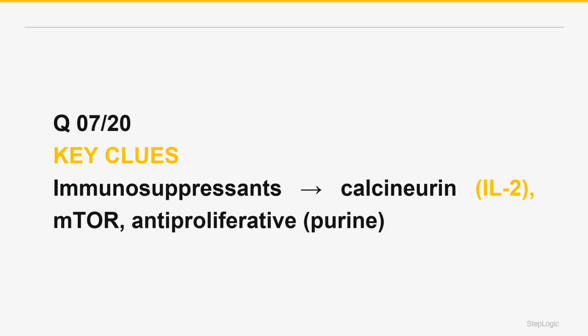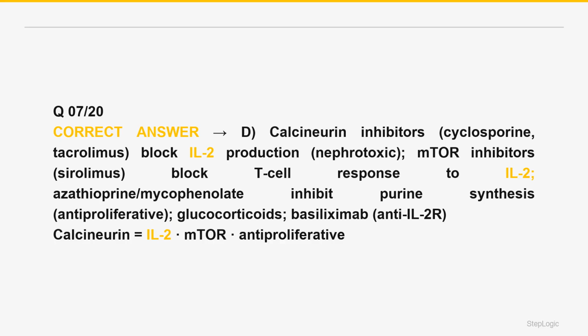Transplant immunosuppression combines drugs that hit different points of T-cell activation. Calcineurin inhibitors: cyclosporine binds cyclophilin and tacrolimus binds FKBP, inhibiting calcineurin. Blocking the transcription of IL-2 leads to less T-cell activation or proliferation. They are cornerstones of transplant regimens but are nephrotoxic, and cyclosporine causes gum hyperplasia or hirsutism. Tacrolimus causes neurotoxicity or diabetes. The correct answer is D.